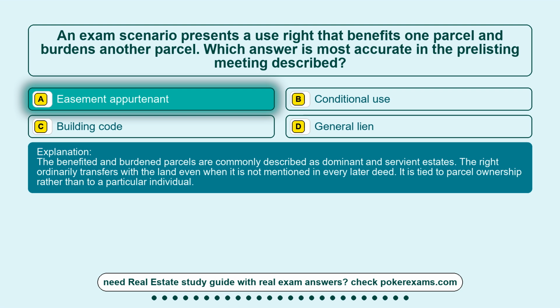The benefited and burdened parcels are commonly described as dominant and servient estates. The right ordinarily transfers with the land even when it is not mentioned in every later deed. It is tied to parcel ownership rather than to a particular individual.